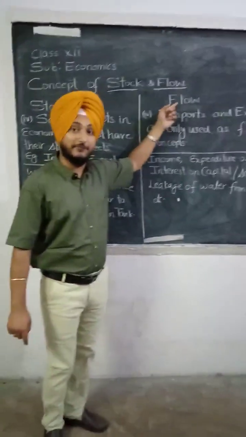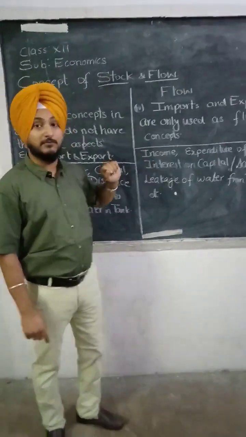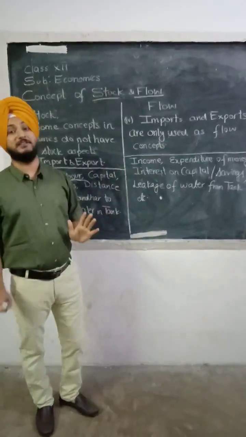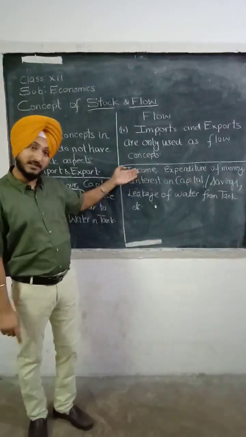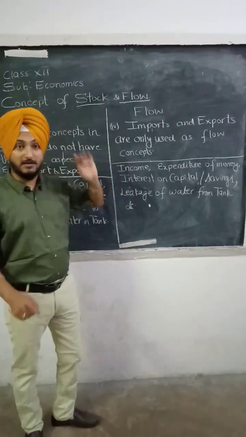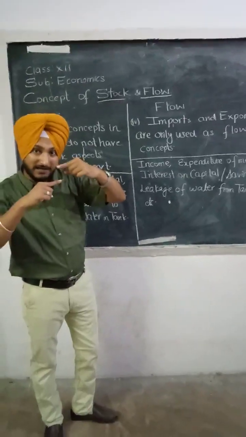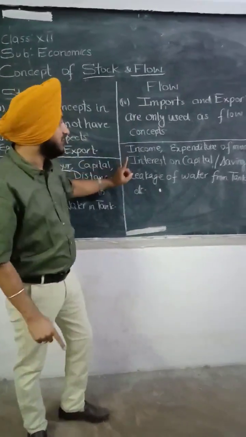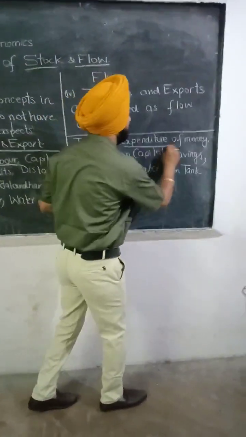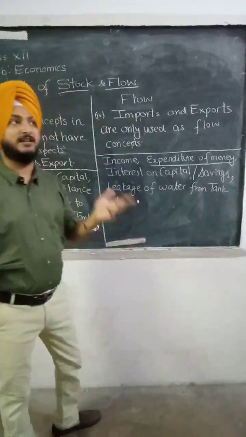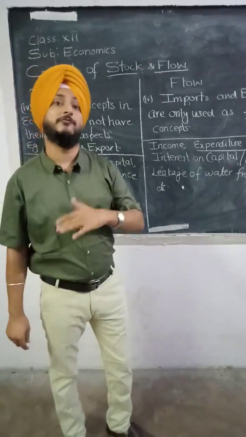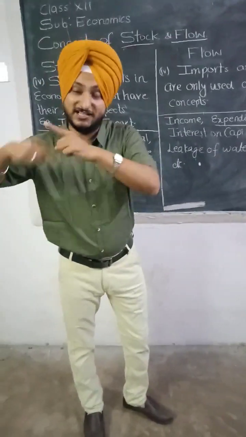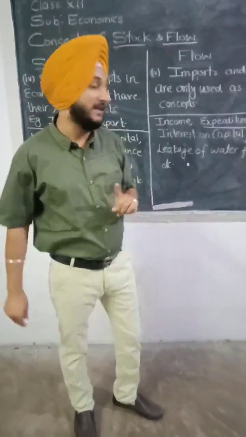Now let's take flow. Income. Whatsoever a person is getting as monthly income, I am earning rupees 20,000 per month. So this is my income, and this is a flow concept. What is running every month, per day, weekly, annually, that is flow concept. Income, expenditure of money. Let's take an example of rent. I am giving rent of my home 2,000 rupees per month. So that is my flow concept. Expenditure per month I am paying.